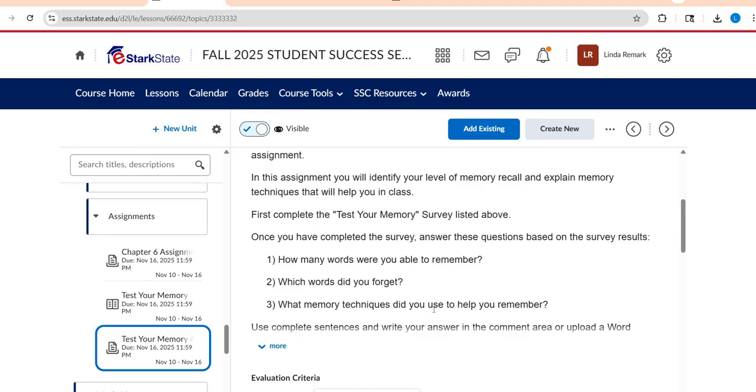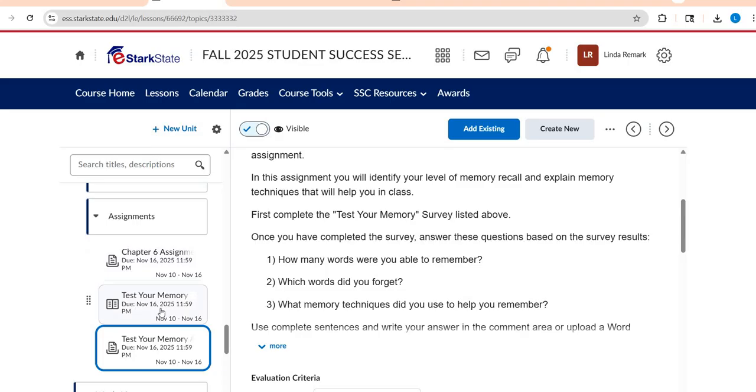So you're not being graded on how well your memory task was completed. It's, did you answer the questions? So I don't care if you were able to remember all of them or none of them. Really, you're just answering these questions and tell me what technique did you use? Did you use repetition? Did you use rhyming? Did you use acrostics, mnemonics, singing, whatever the case is.